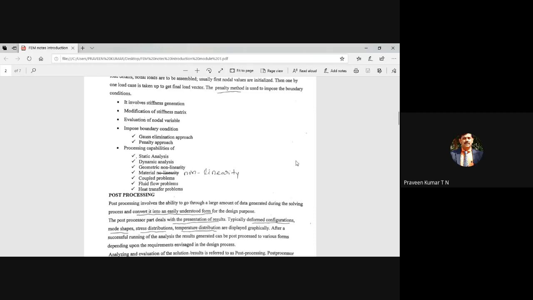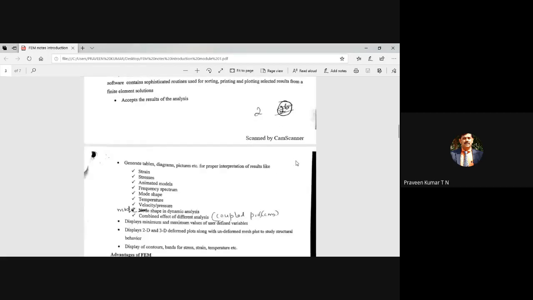Post-processing is mainly used to display the results, such as display of stresses and strains, especially for vibration. It will show how exactly the structure vibrates, and it shows the deformed and undeformed structure. Then the frequency spectrum, which you are going to study in the next module 5, for dynamic analysis: the y-axis represents magnitude of vibration, and the x-axis represents frequency. If it is fluid flow, it shows velocity and pressure variation.